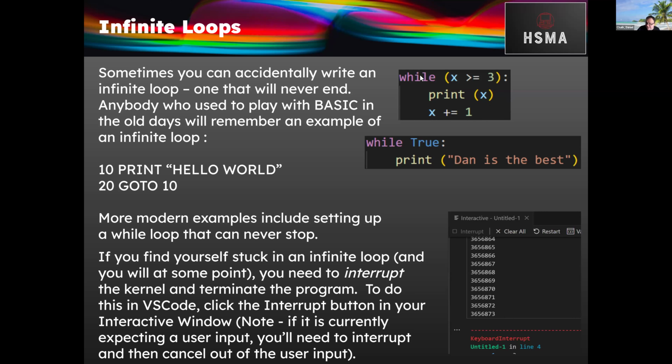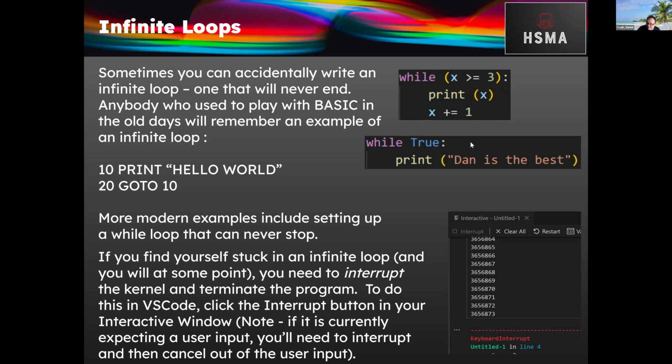Assuming x is already 3 or above, this while loop will run. But once you're in the while loop, you'll never get out of it, because it'll always run whilst x is greater than or equal to 3, and we're adding 1 each time, so it's going to get higher and higher. So it'll always be greater than or equal to 3. That loop will never end.